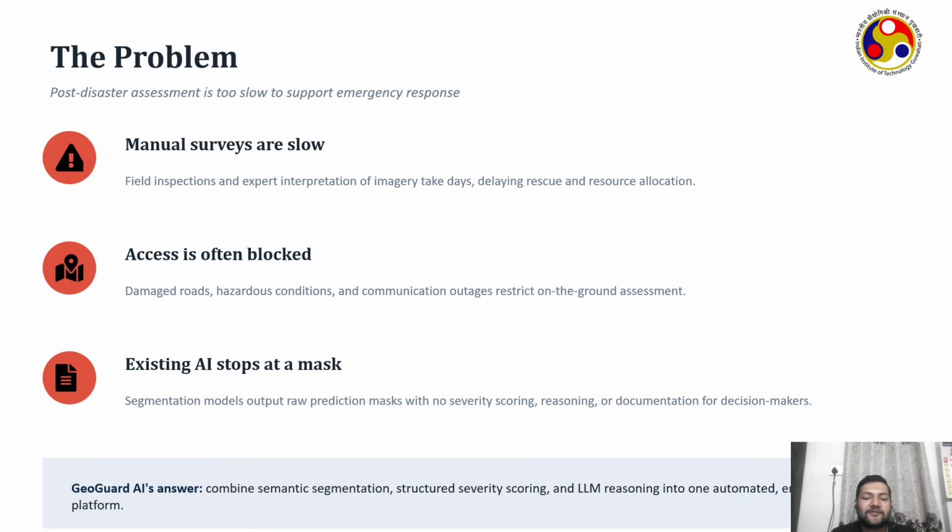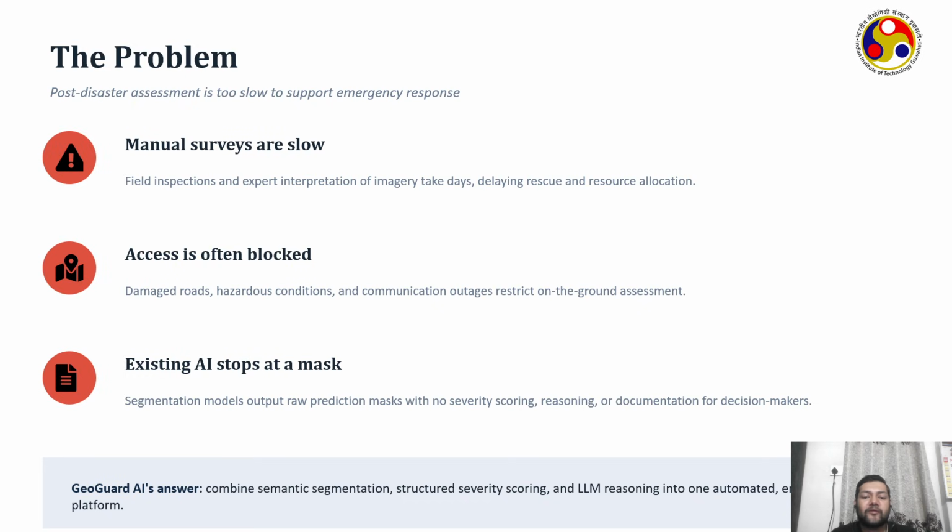Following a natural disaster, such as an earthquake or floods, emergency teams need rapid information regarding the extent of damage. The traditional assessment methods rely on field surveys and manual interpretation of satellite imagery. These processes are time consuming and may require several days before rescue teams receive accurate information. In many situations, damaged roads, communication failures, and hazardous environments further delay assessment.